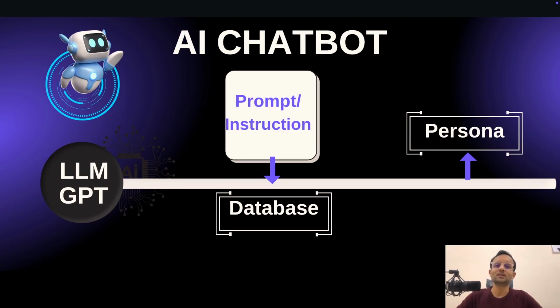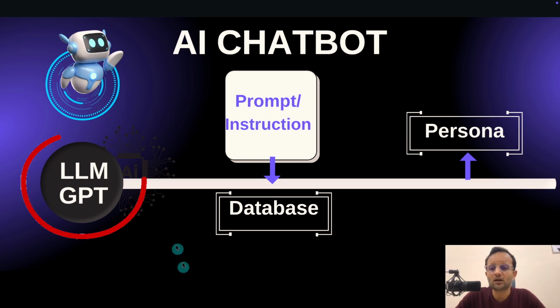So, let's understand the basic concept of LLM here. Any AI chatbot we see out there on any website has some kind of LLM. So let's understand what an LLM is. An LLM is a large language model which is trained on a huge amount of data. The LLM is the core technology which gives AI its behavior. In simple terms, it is made out of neural networks and a huge amount of data.